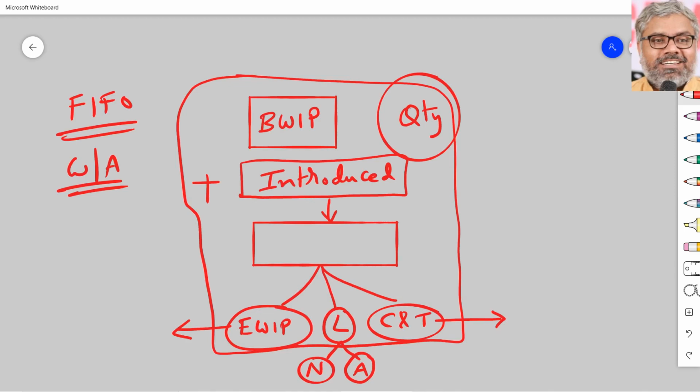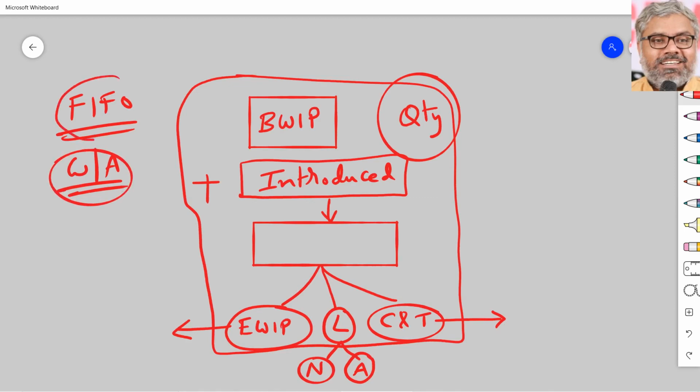When we say weighted average method, some beginning work in progress is there, certain units are introduced, some work is done, and everything is mixed together. And then that cost is transferred to the next process and split between completed and transferred units, ending work in progress and losses as the case may be, normal and abnormal losses. So there is no need of separating the beginning work in progress if we are using weighted average method.